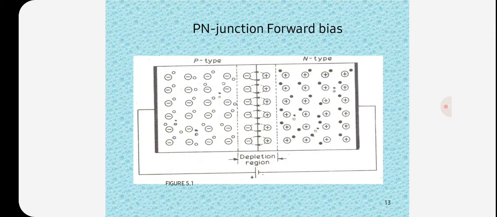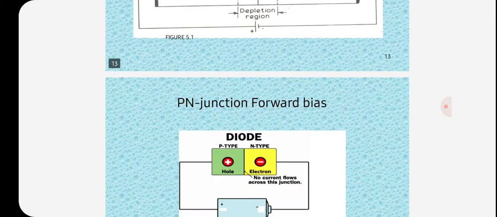The diode offers low resistance in forward direction. The applied forward voltage reduces the height of potential barrier at the junction. It allows more carriers across the junction, more current to flow across the junction. Forward bias reduces the thickness of the depletion region.